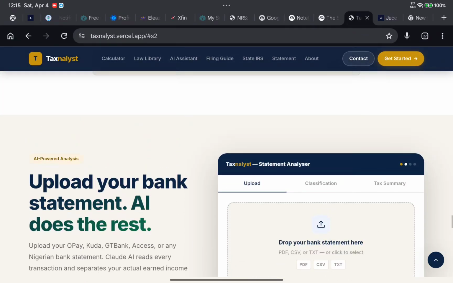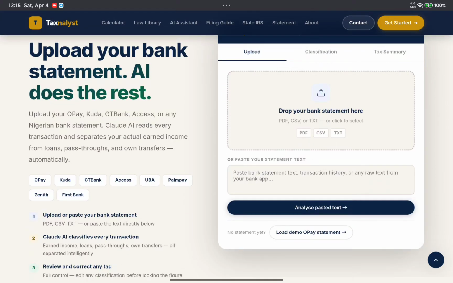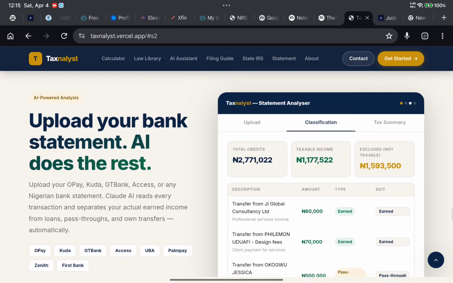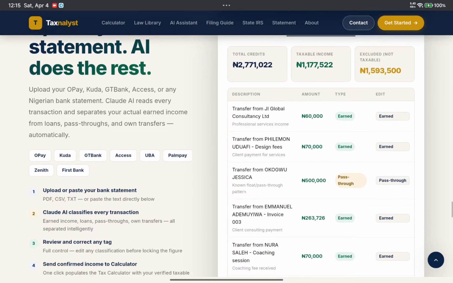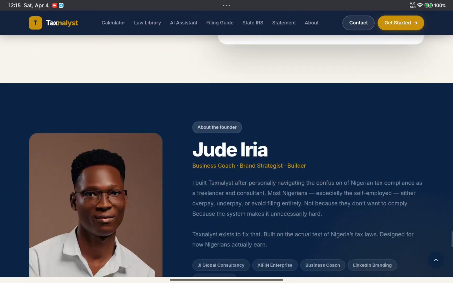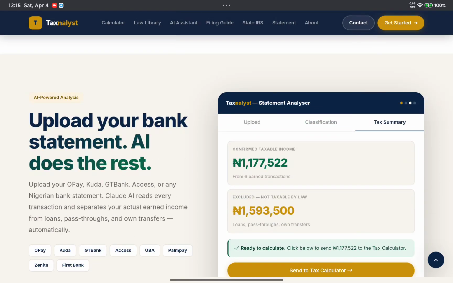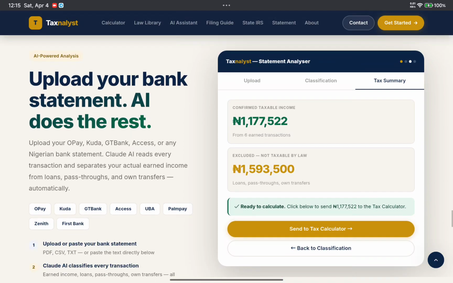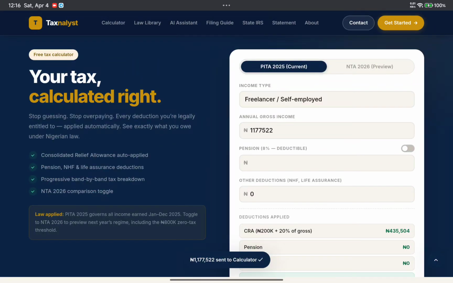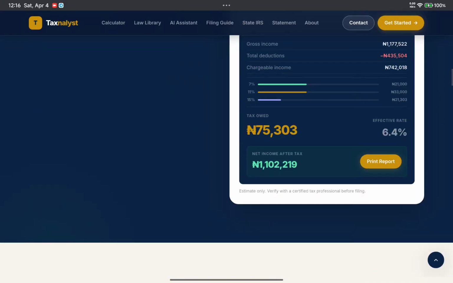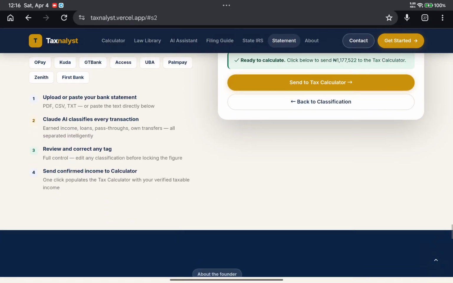And this is the AI analyzer where you just upload your bank statement. Let me load a demo for you. So we have a demo. Like I said, it's going to be up soonest, hopefully. Let's just see how it goes. In the classification tax summary, this is how much confirmed taxable income: 1.1 million, excluded, non-taxable by law: 1.5 million. So you can just send it directly to the calculator. The calculator will then tell you how much you have to pay for your tax, which is 75,000 naira. So that is it.